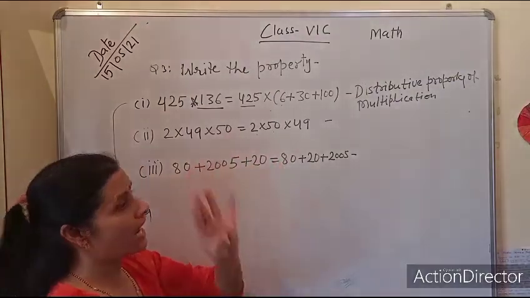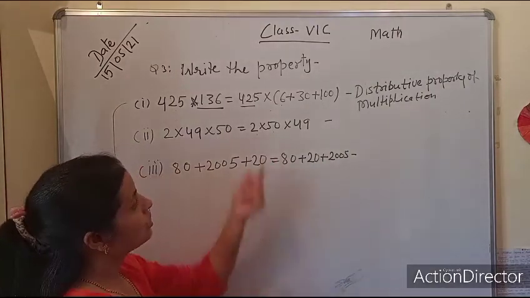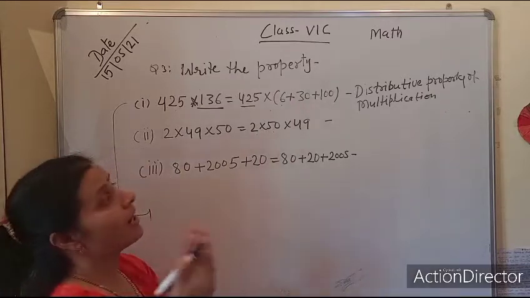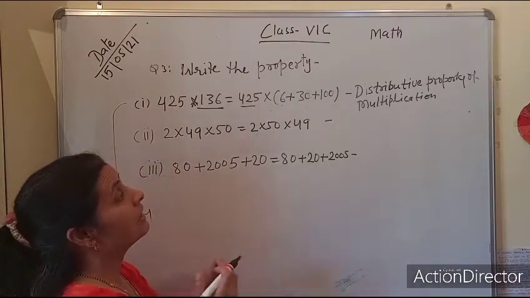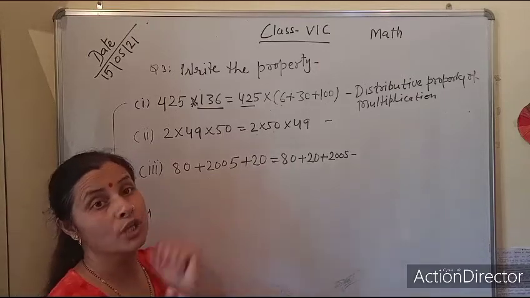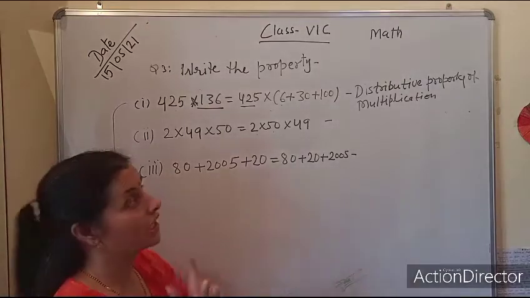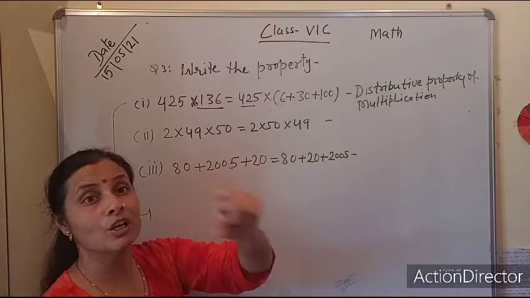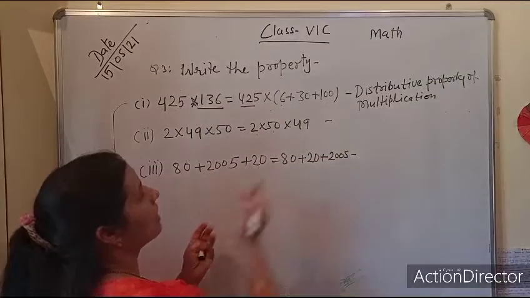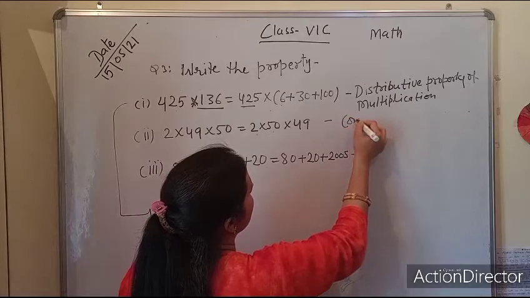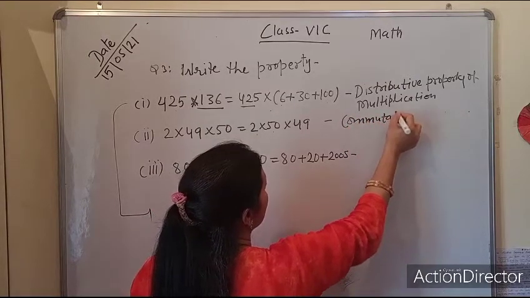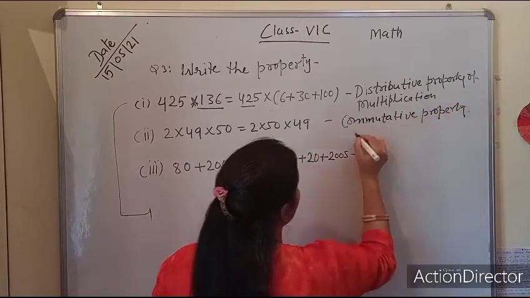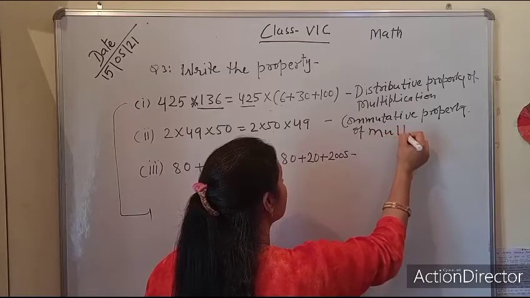Where we do some arrangement as per our convenience, that arrangement is known as commutative. But here it is multiplication, so we need to mention commutative property of multiplication.